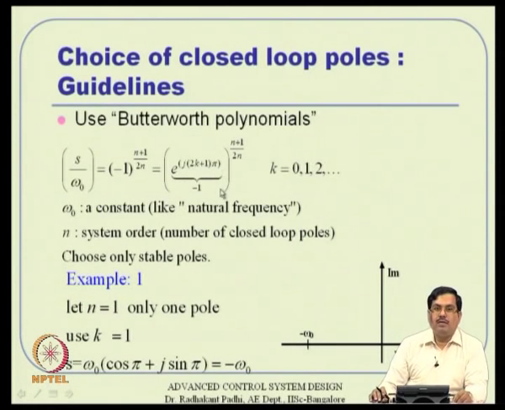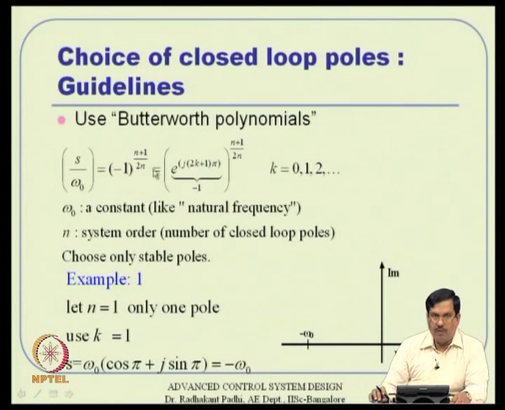All right, so these are just guidelines, and there is another guideline. If you are confused about how to place the pole locations in a good way, one suggestion is to use the Butterworth polynomial, which is given in some form like this, s by omega 0, where omega 0 is like a natural frequency, a design parameter constant. You select some omega 0, and s by omega 0 gives the closed loop pole locations.